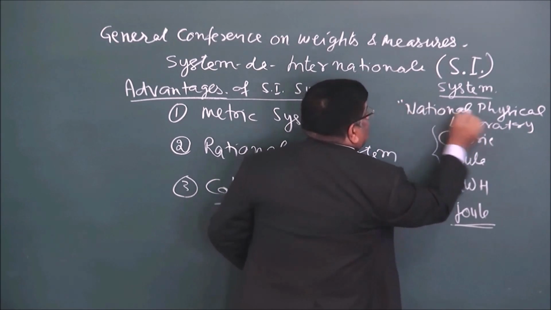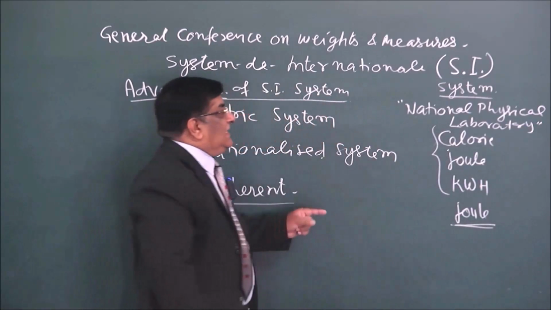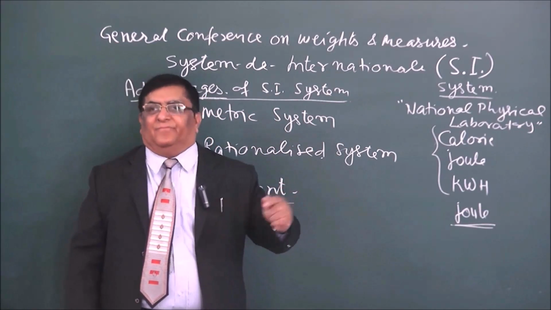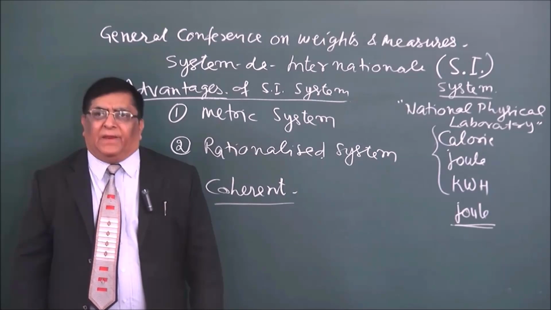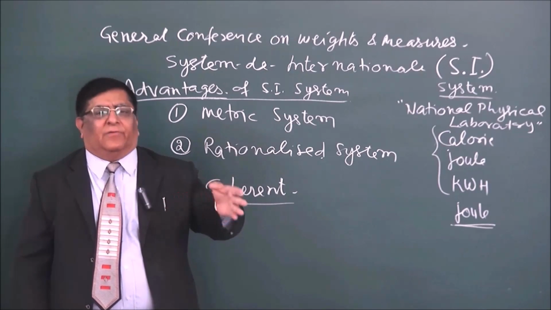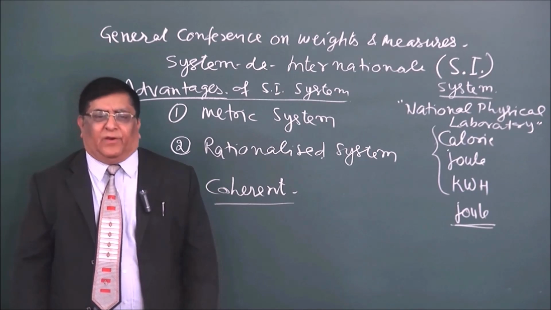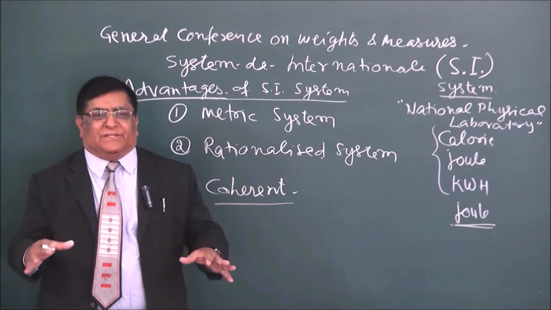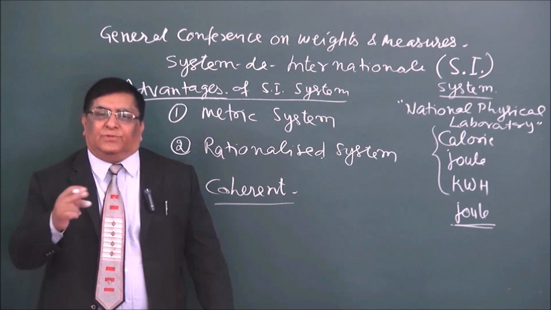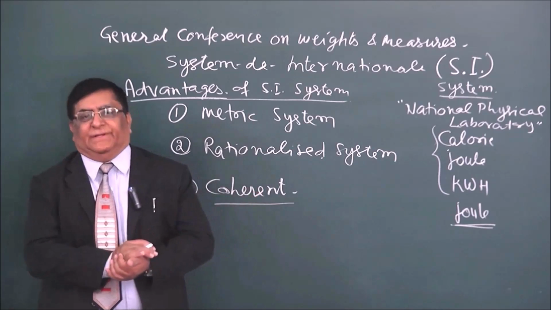NPL, this is the authority which looks after weights and measurement in India, in our country, and from time to time there are so many other regulatory authorities as appointed by government which looks after weights and measurements and how these are being applied in our country.